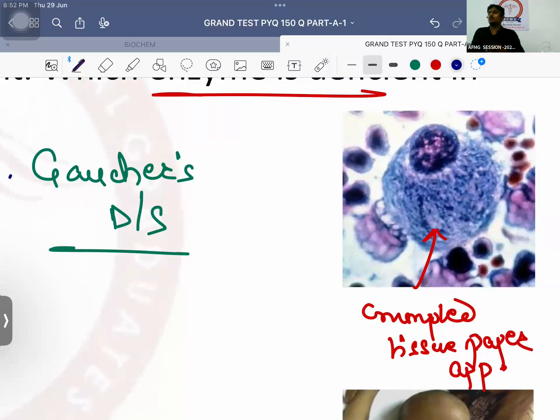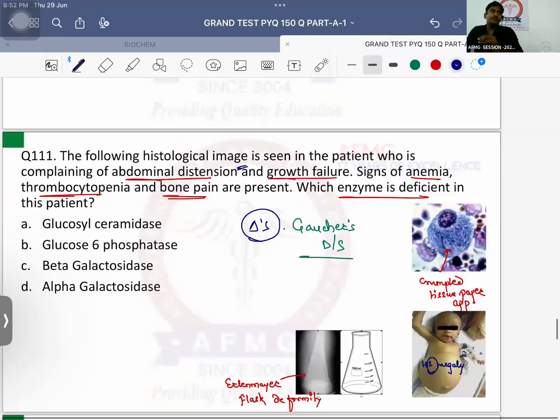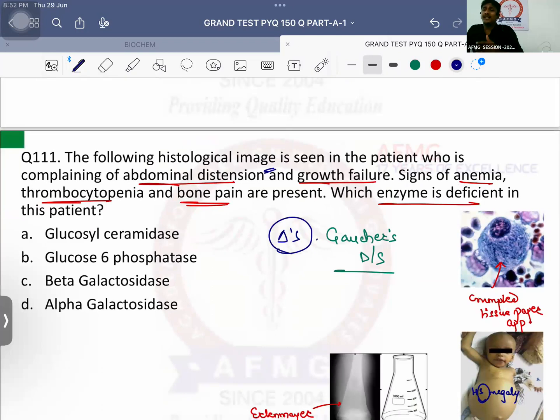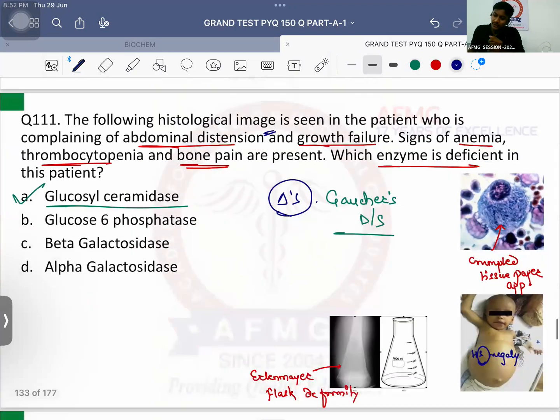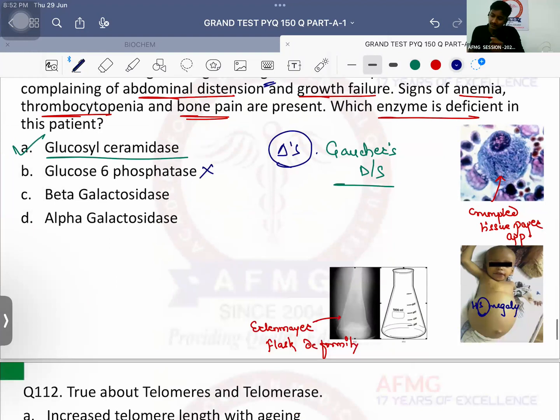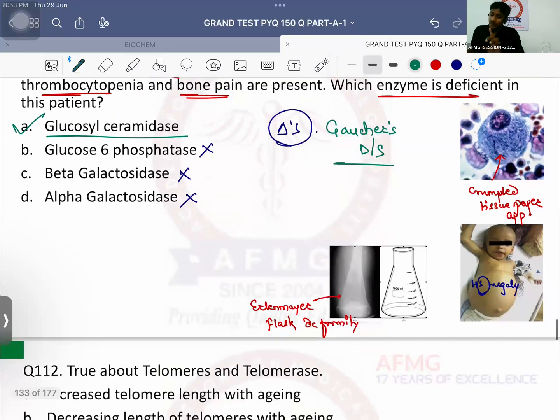Please important. Most common lipid storage disorder and the enzyme deficiency is glucosidase. Beta glucosidase, also known as beta glucocerebrosidase, also known as beta glucosyl ceramidase. Glucose 6 phosphatase causes von Gierke's disease. Beta galactosidase causes Krabbe's disease. And alpha galactosidase causes Fabry's disease. दोनों में कंफ्यूजन हो तो कैसे याद रख लो? डबल बी किस में आता है? उसमें बीटा गैलेक्टोसिडेज है. ठीक है, एक बी आएगा फैब्रीज में तो उसमें अल्फा गैलेक्टोसिडेज है. डबल बी जिसमें आता है उसमें बीटा गैलेक्टोसिडेज.